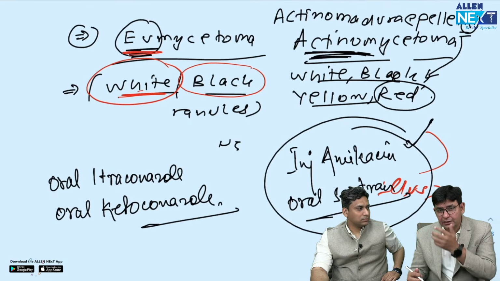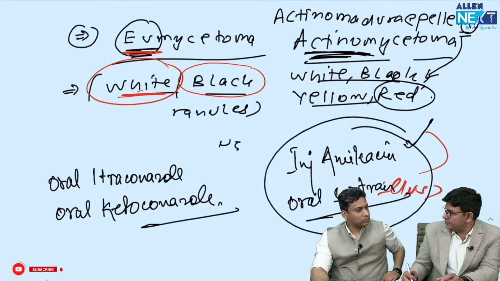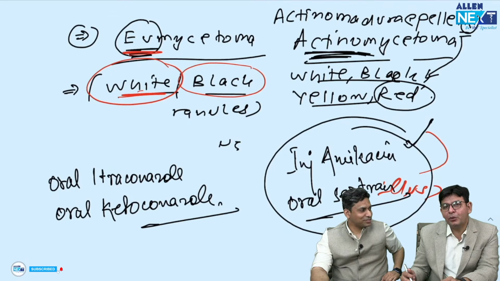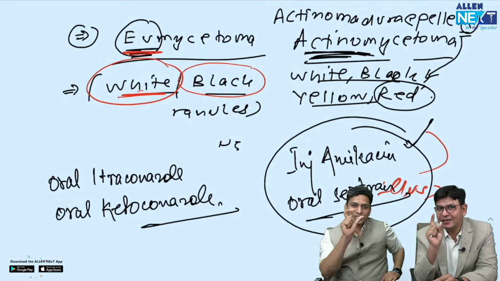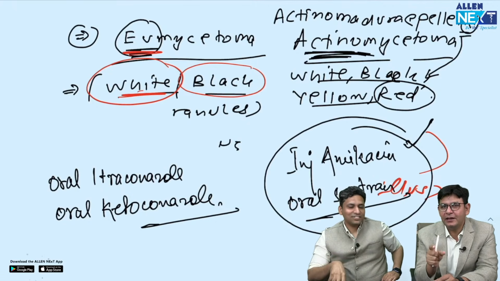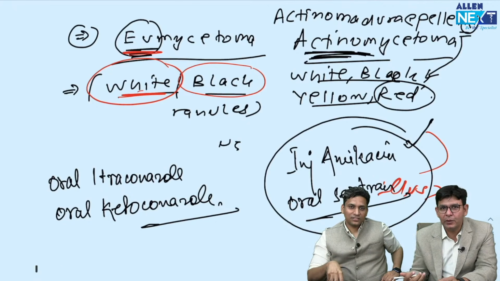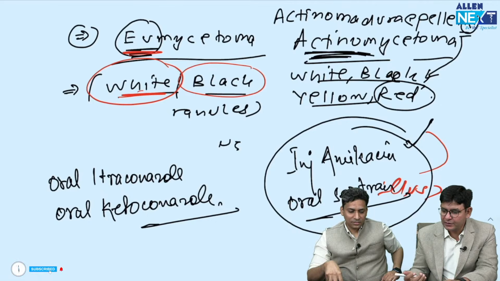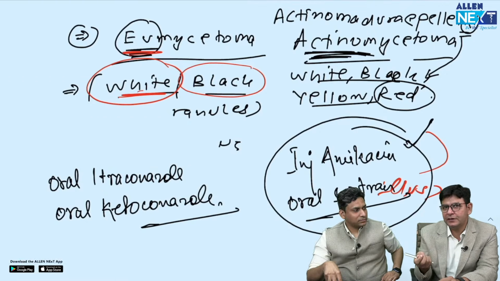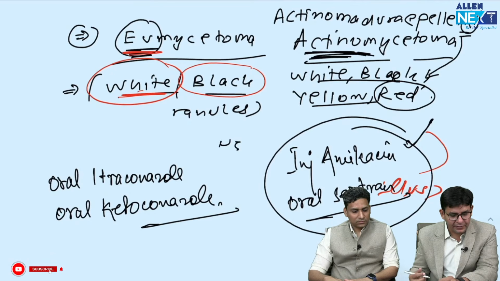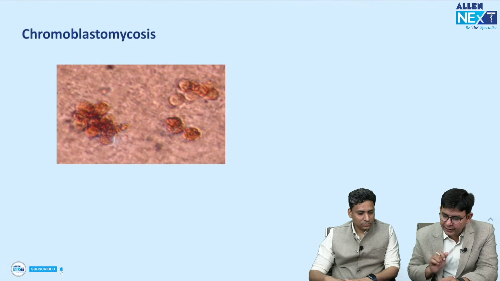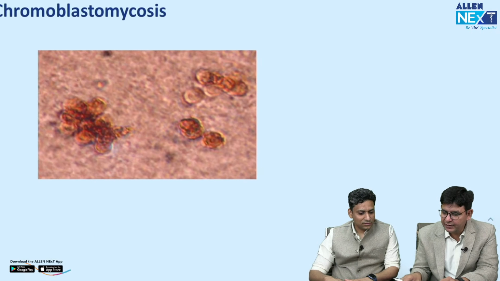And one more, done by Staph aureus: botryomycosis. What is written in that name? Mycosis. Remember, this question can again come. It is not done by a fungus. It is done by Staph aureus. Botryomycosis looks exactly the same. And under the microscope, you are able to see gram-positive cocci in that, rather than these.